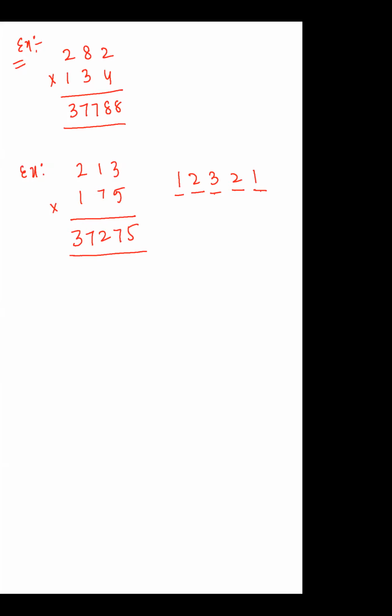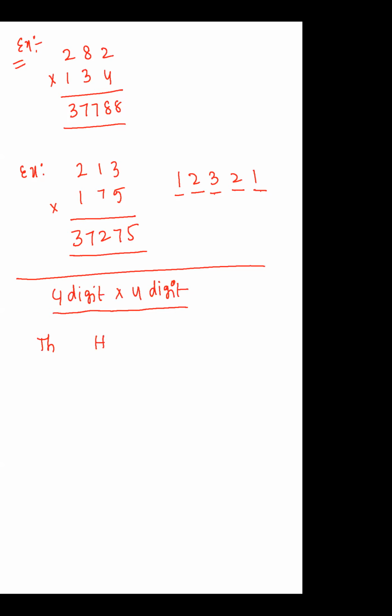So let us move on to 4-digit numbers. 4-digit into 4-digit. I'm not going to discuss the pattern with you, but I will write the place values. The 4-digit number contains up to 1000, so that is 1000, 100, tens and units. Again, thousands, hundreds, tens and units. Are you getting my point?